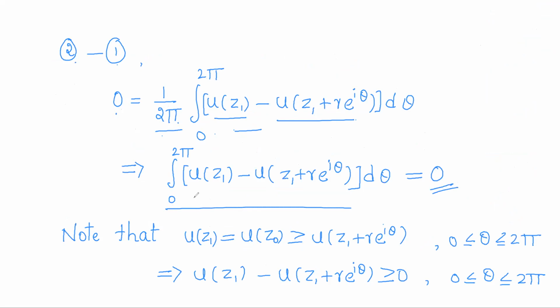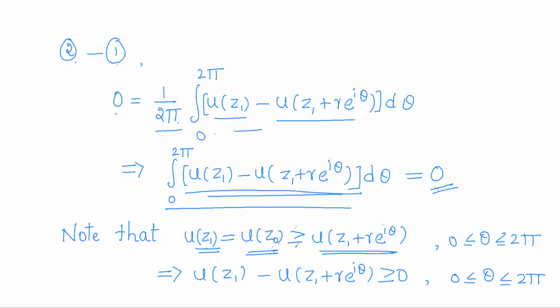So now what you observe is that the integral of this function is 0 from 0 to 2 pi. Now see what that function is. Note that we have assumed that u attains the maximum. That is, u of z0 is greater than or equal to all the rest of the u values. So u of z0 is nothing but u of z1 now, as z1 is a point of A.